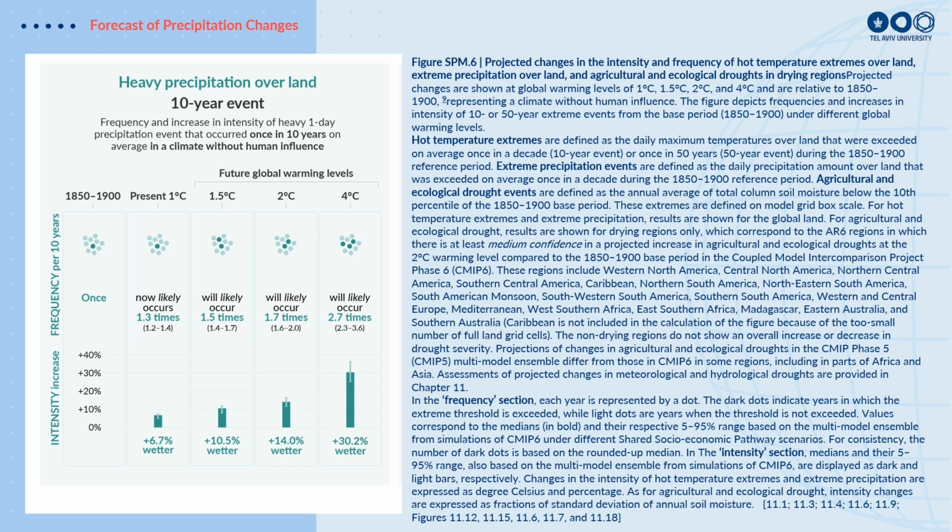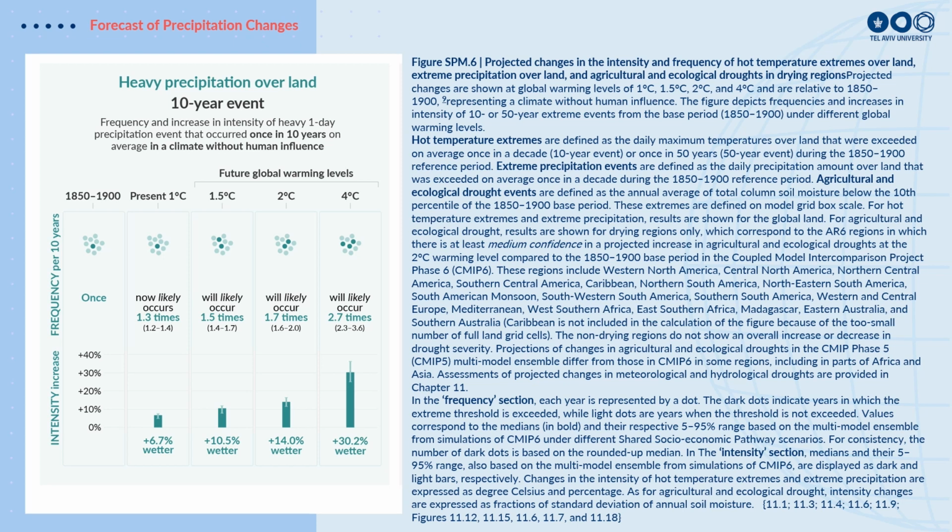And at the bottom, the bars also show the intensity of these heavy precipitation events. So these events are 6.7% wetter. There's more moisture in the atmosphere, bringing a lot more rainfall when we do have these intense events.